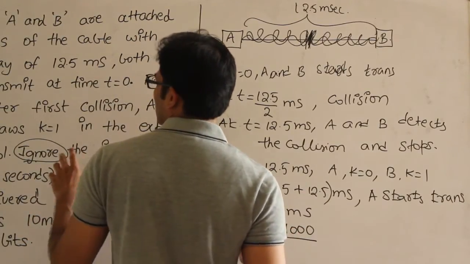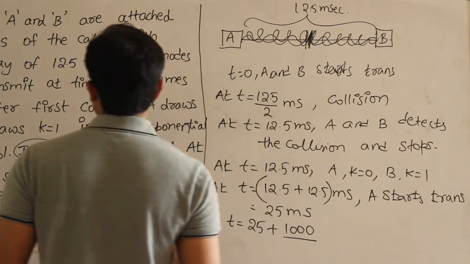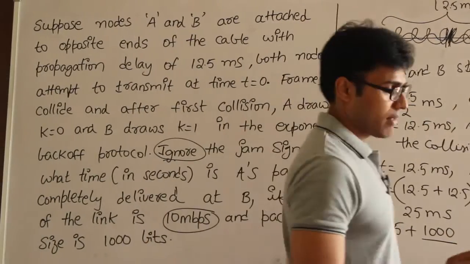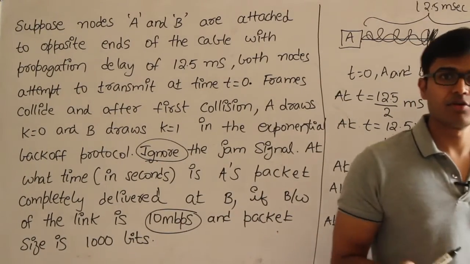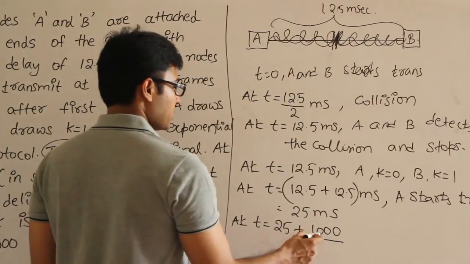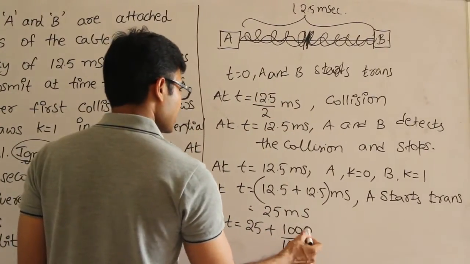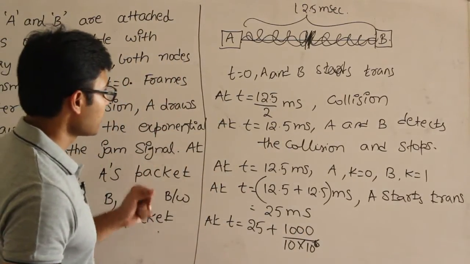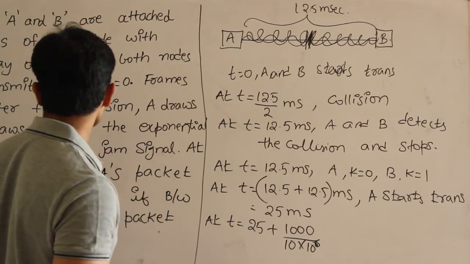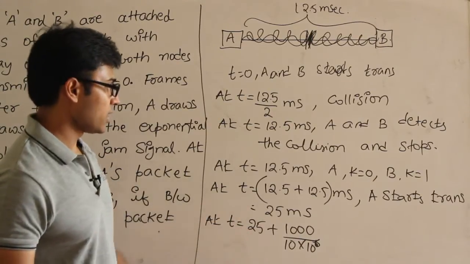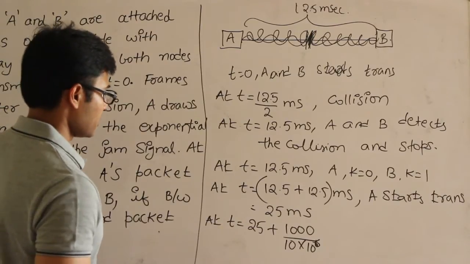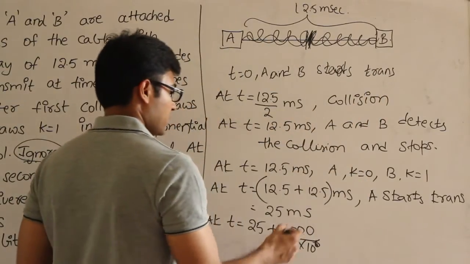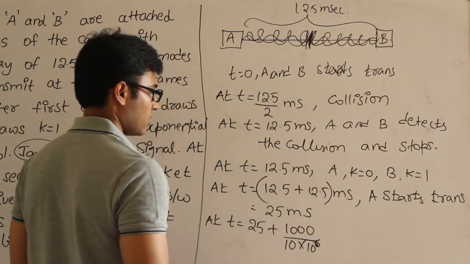Bandwidth is given as 10 Mbps, therefore I am going to write L by B. Okay, so L by B is nothing but 1000 divided by 10 into 10 power 6, which is 100 microseconds. So everything is given in milliseconds, but here I am getting it as microseconds. Okay, so we could convert it to milliseconds. It is actually 100 microseconds is what we are getting.